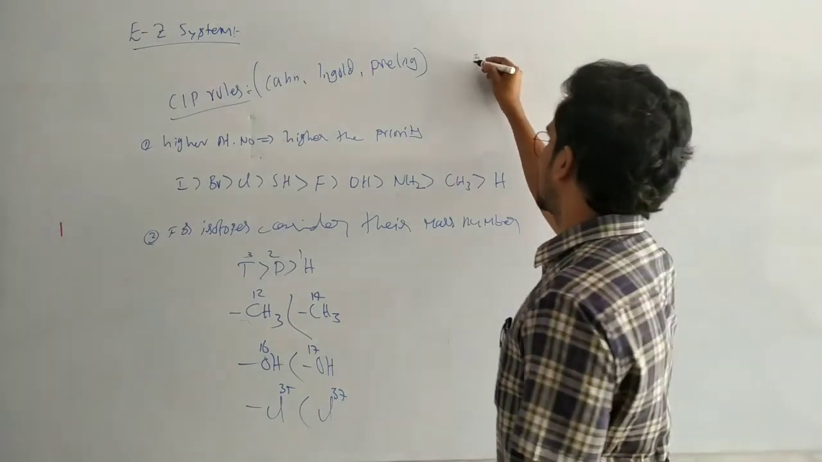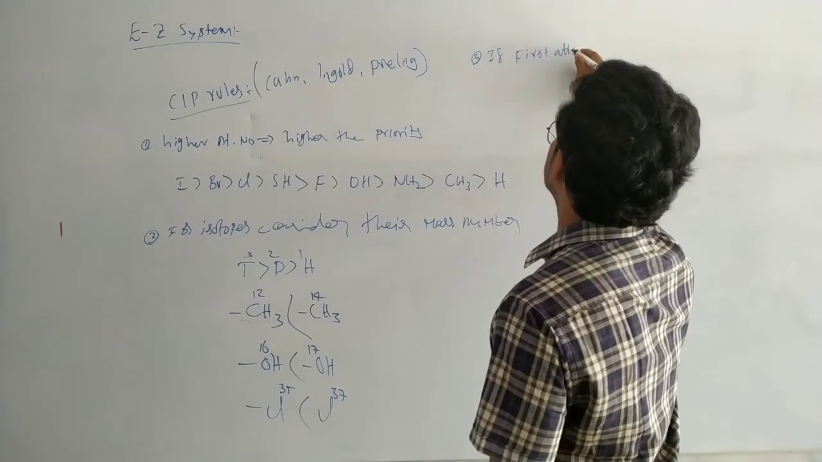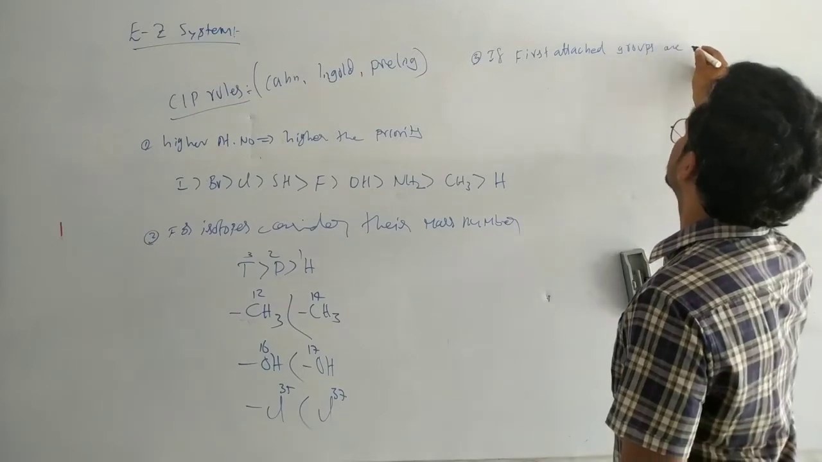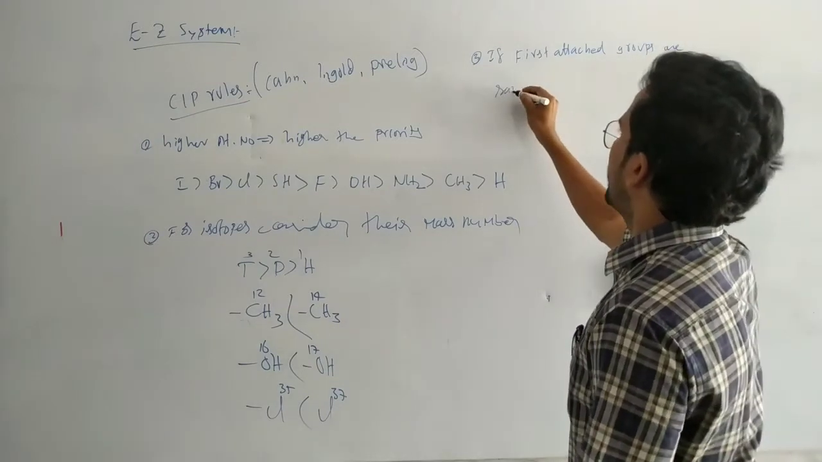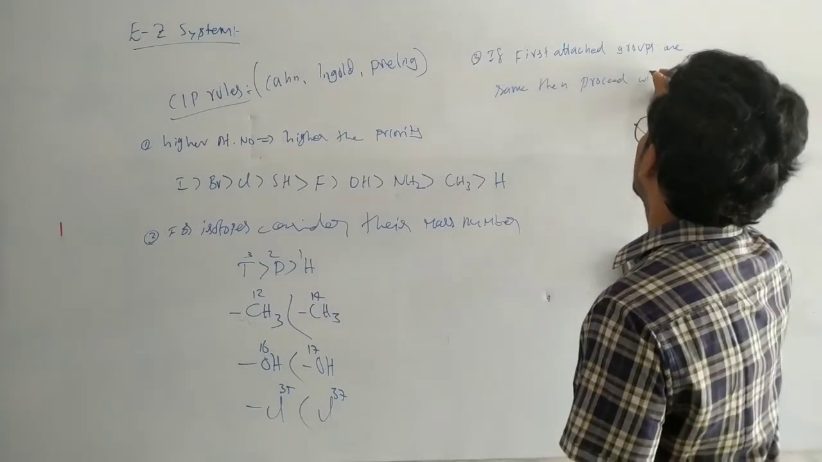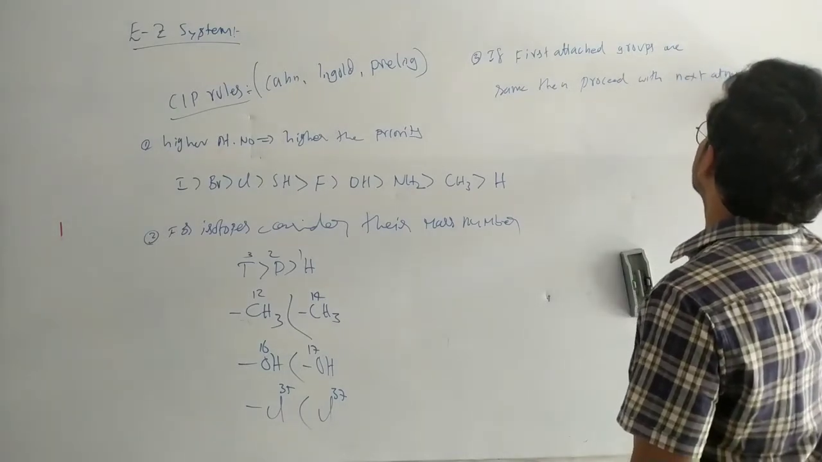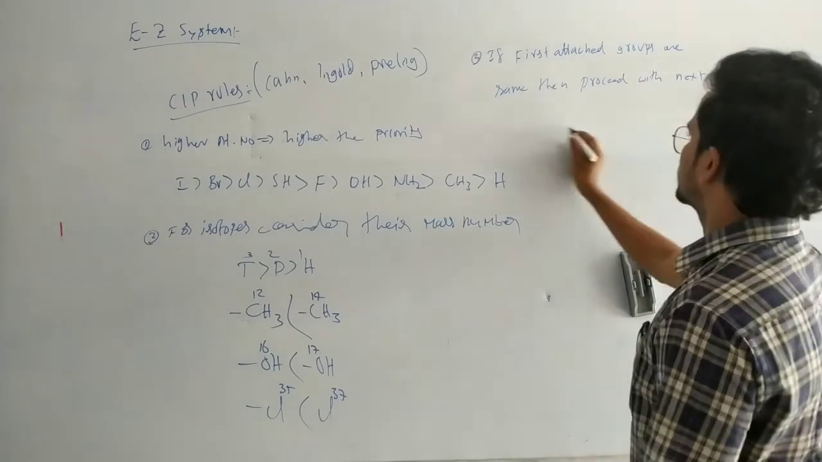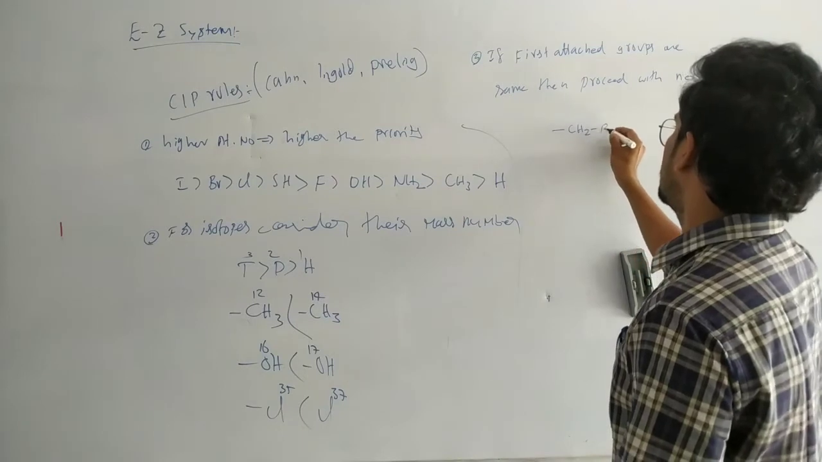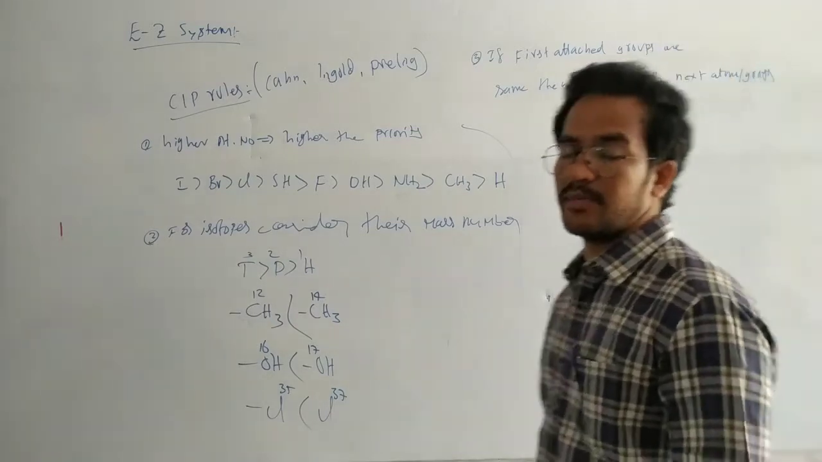Okay, next, third rule. If the first attached groups are the same, then proceed with the next atoms or groups. It means here, suppose CH2Br and CH2Cl. Between these two, which one is the high priority?